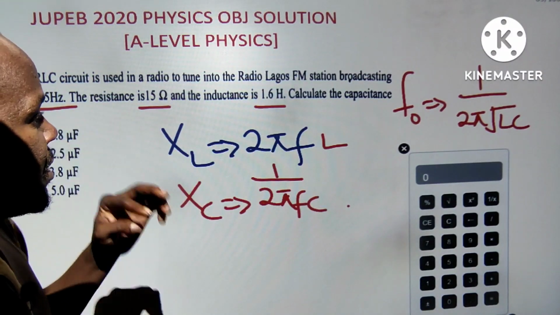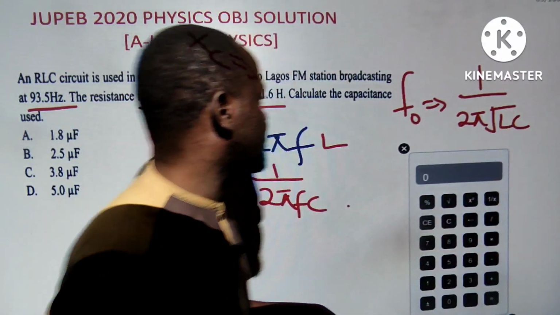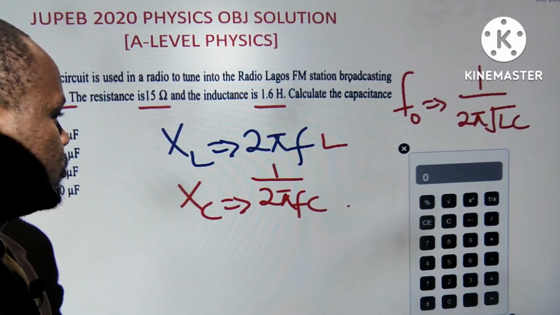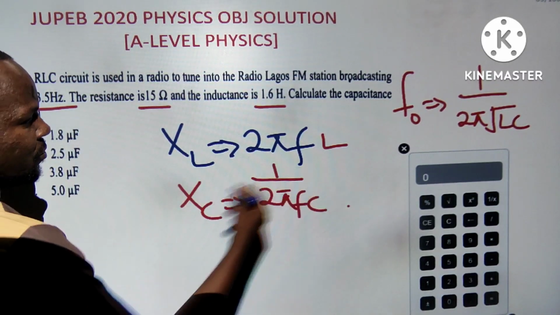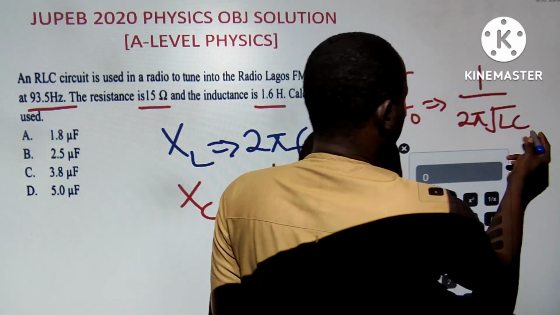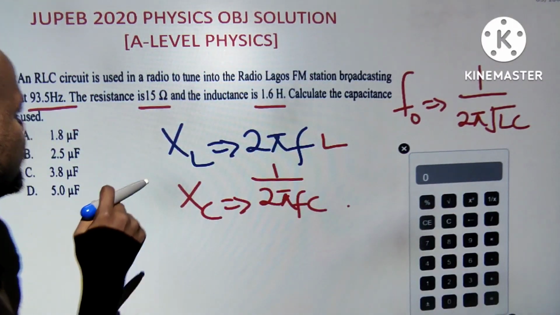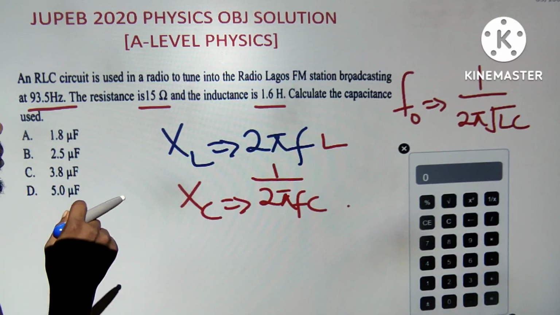So now let's see if the parameters are complete. What am I looking for, guys? I'm looking for C. I think it's simple to do now. Basically I can make these two equations equal and cancel what I want to cancel. You are looking for C. You know L. Let me help you out. What is L? L is inductance.